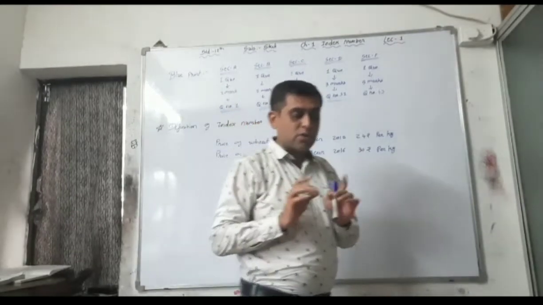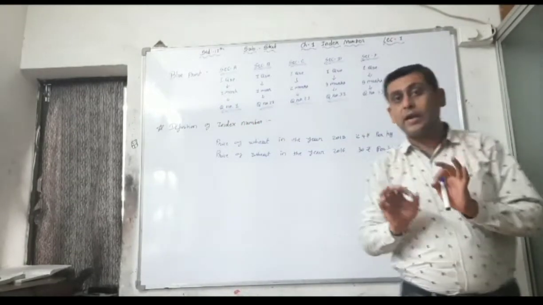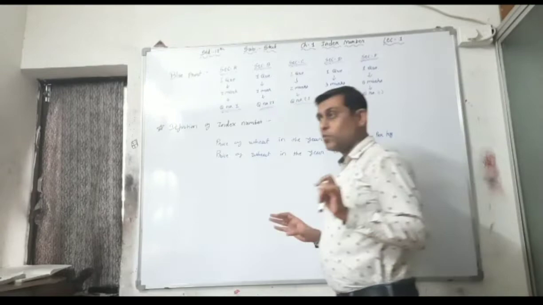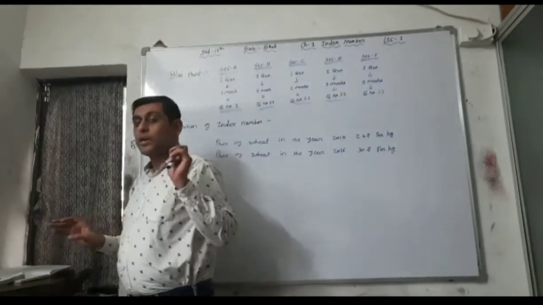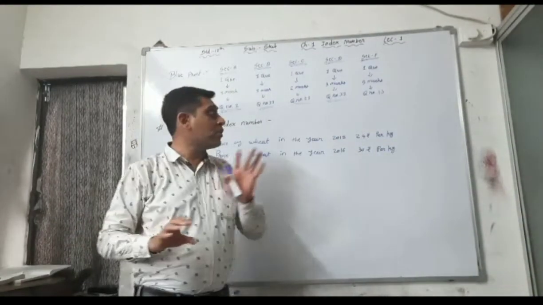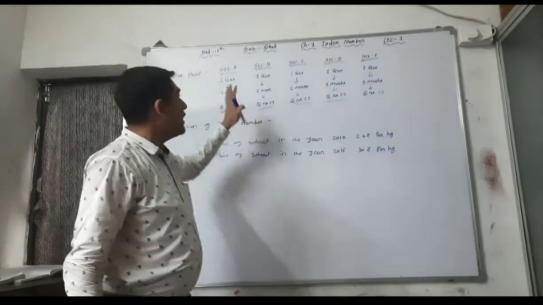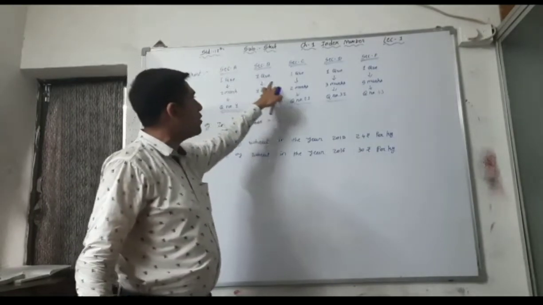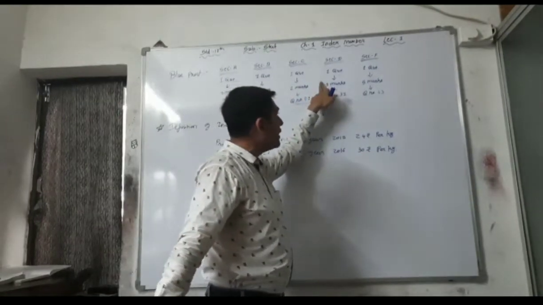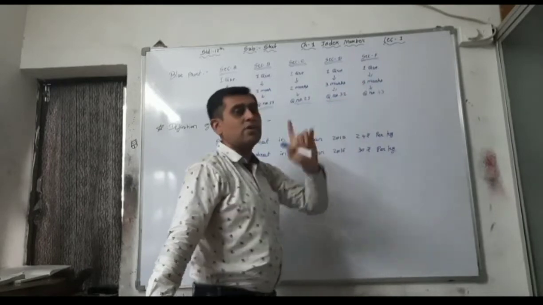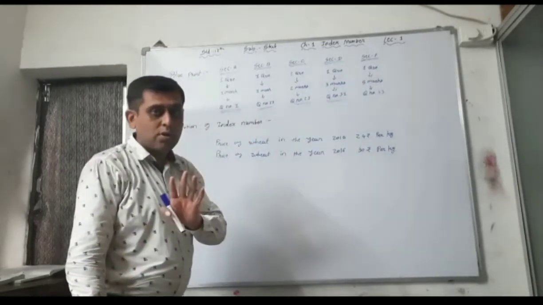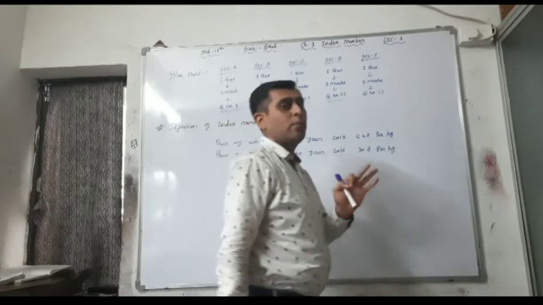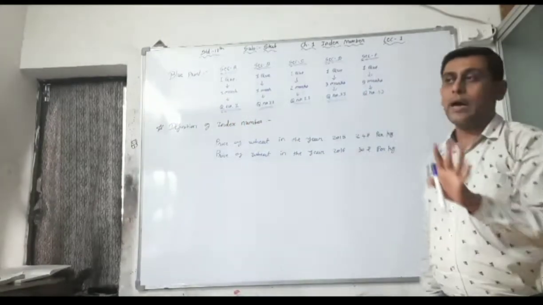See, in section E, the first part will not be asked. That's why in each and every chapter of the first part we cannot consider section E. That's why here section A, section B, section C, section D, and then directly section F. The 4 mark question will be asked only from part 2, not from part 1.